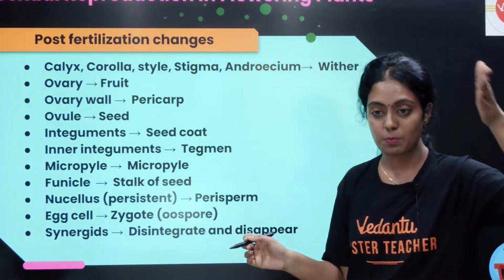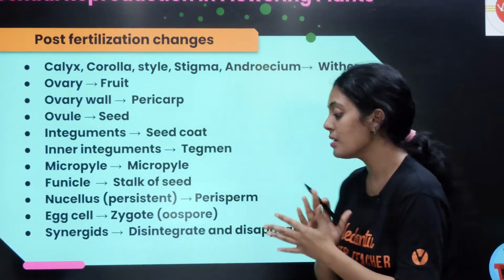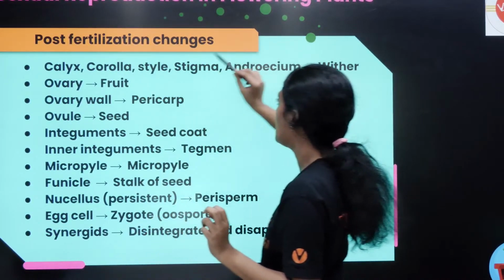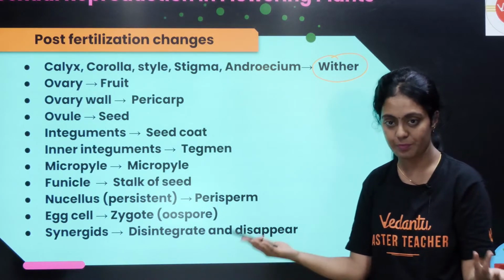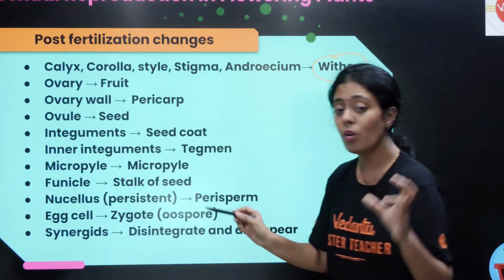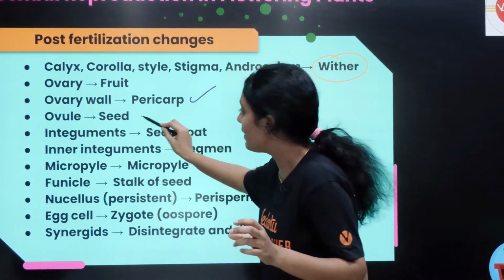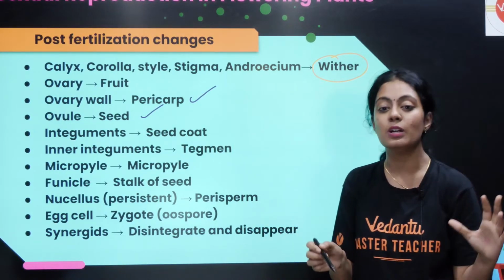Pre-fertilization, fertilization and post fertilization changes. So in post fertilization change, the calyx, corolla, style, stigma and androecium will wither. Wither na enna, they will fall off. Okay, the ovary will develop into fruit. The ovary wall will develop into pericarp. The ovule will develop into seed. And the integuments will develop into seed coat.